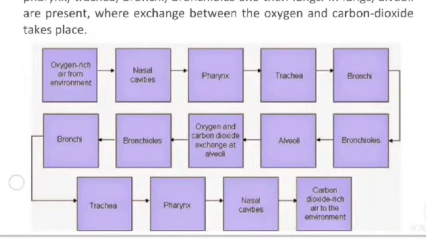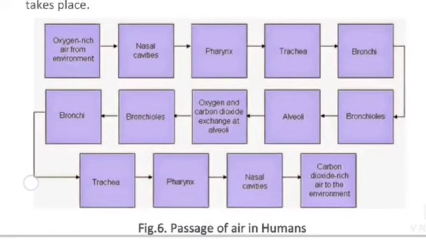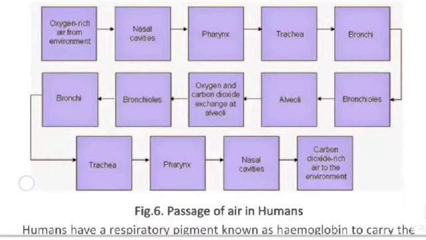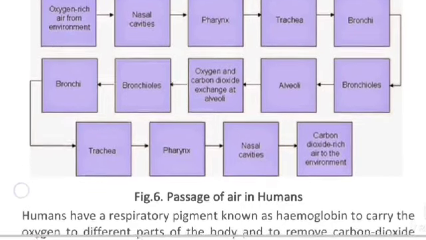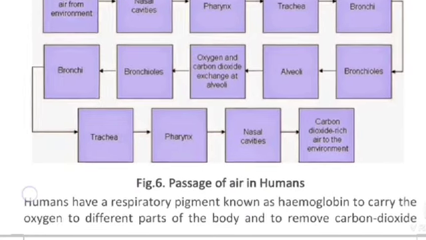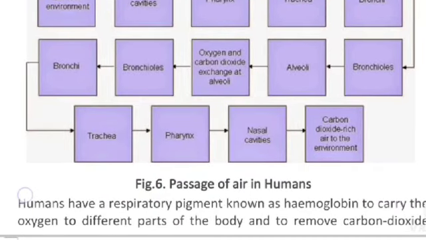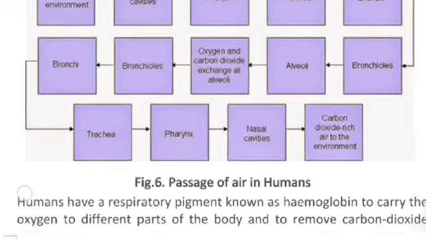See the passage of air in human beings. Air reaches from the environment through the nasal cavities, through pharynx, through trachea, through bronchioles, to alveoli, where oxygen and carbon dioxide exchange occurs. Then back through bronchioles, trachea, pharynx, nasal cavities, and carbon dioxide rich air goes to the environment.